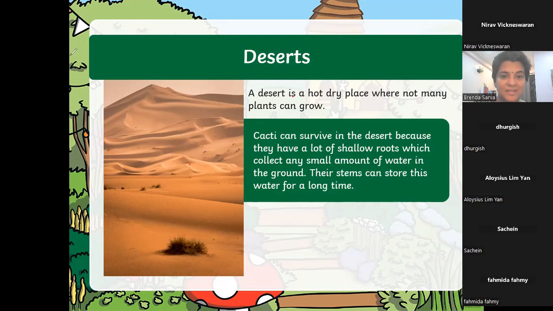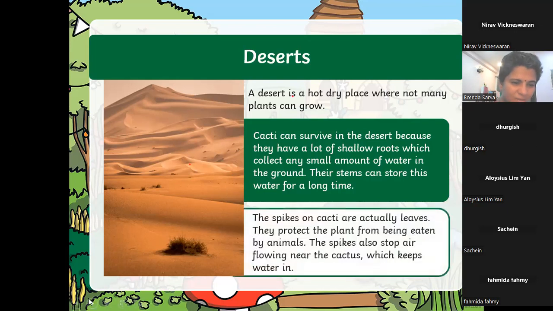All right, let's continue to the next slide. Why is it not moving? Okay. Do you know what spikes are, guys? The spikes on a cactus are actually leaves. This is important. They protect the plant from being eaten by animals. Because it's so sharp, no animals will come and eat the cactus. Do you understand that? Yes, teacher.